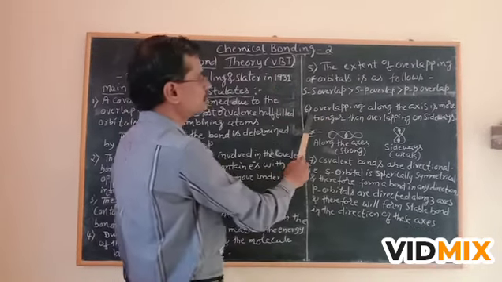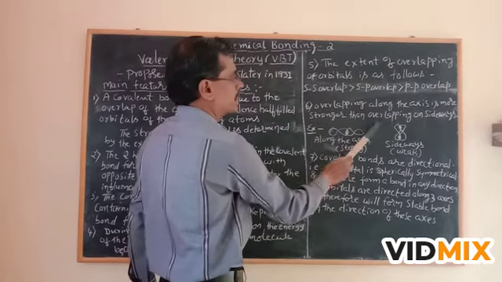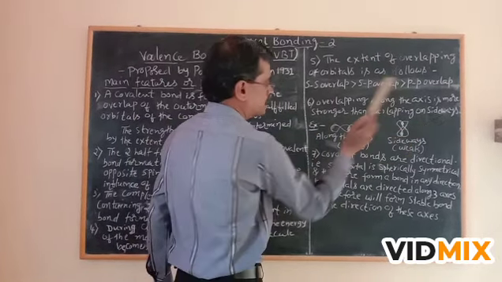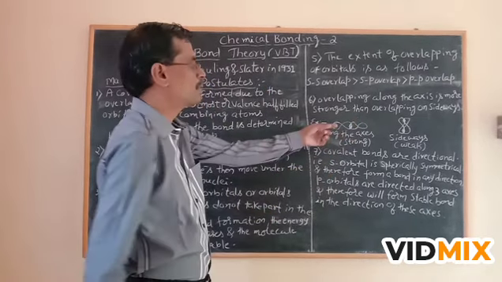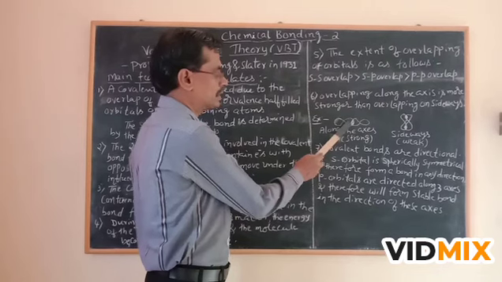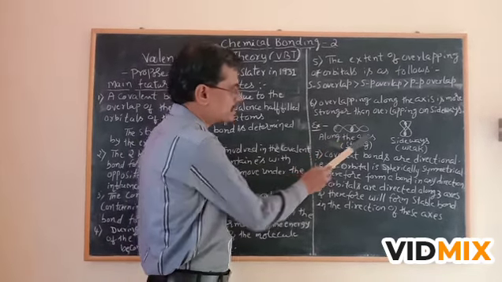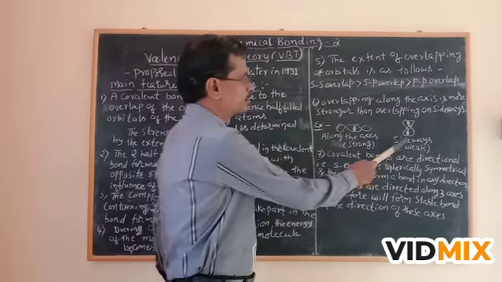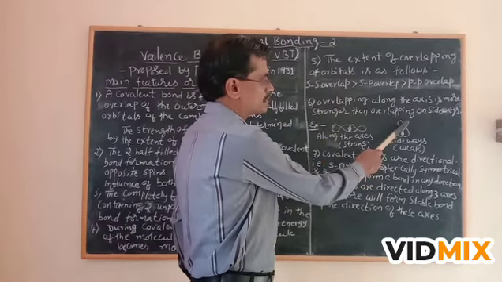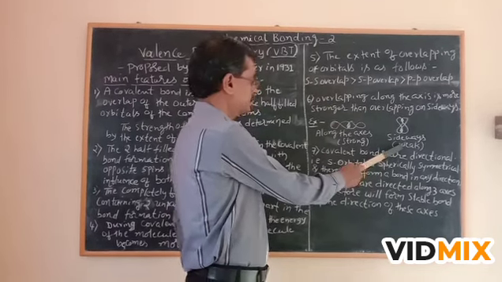Sixth one, overlapping along the axis is stronger than overlapping sideways. The example is this one. You know that a p orbital is dumbbell shaped. If the two p orbitals are joined together like this, during this overlapping along the axis, the bond is strong. If the two orbitals are overlapping sideways, the bond is weak.